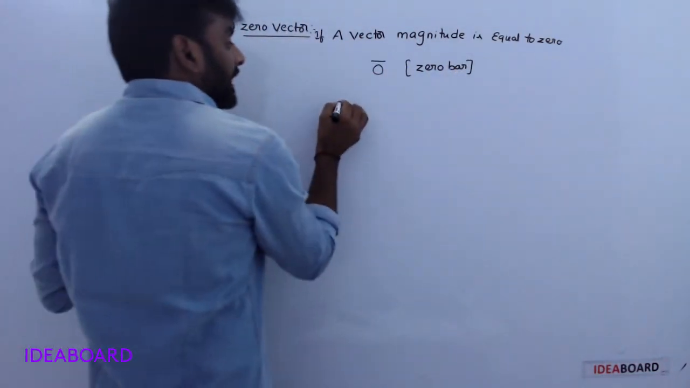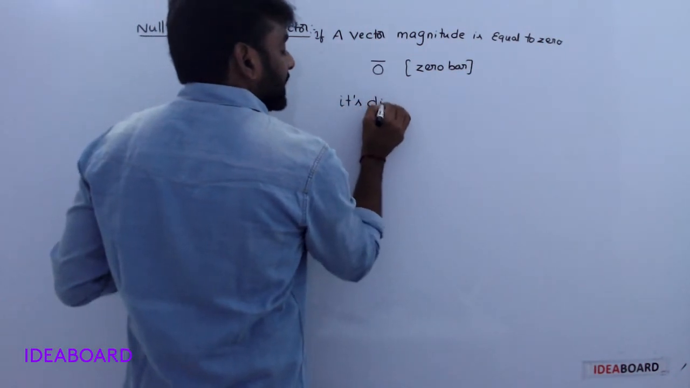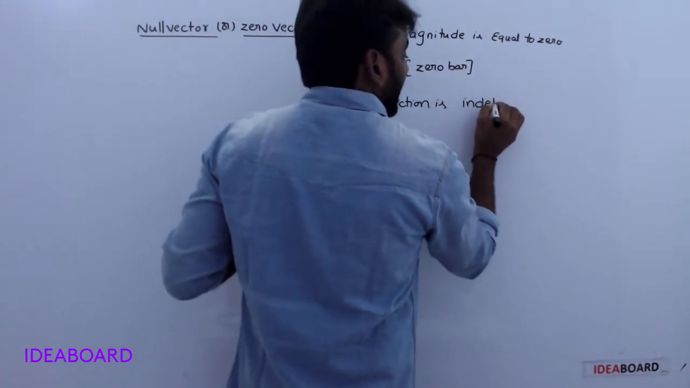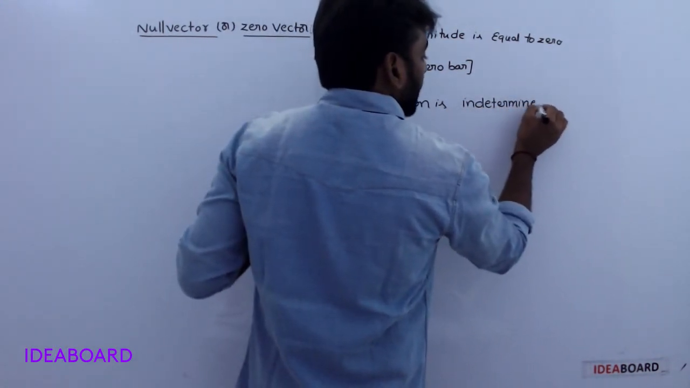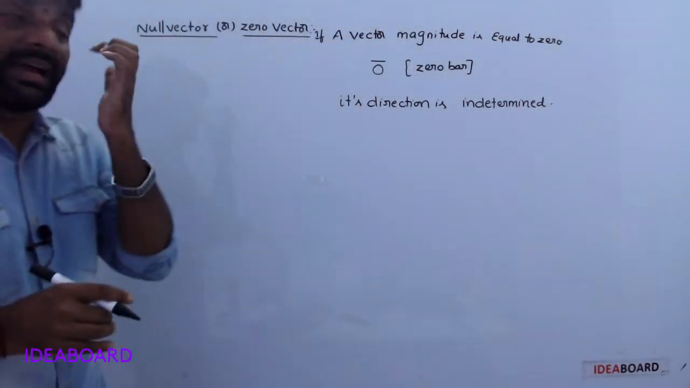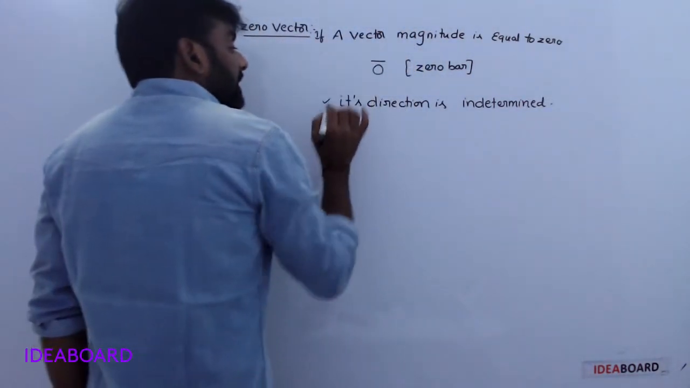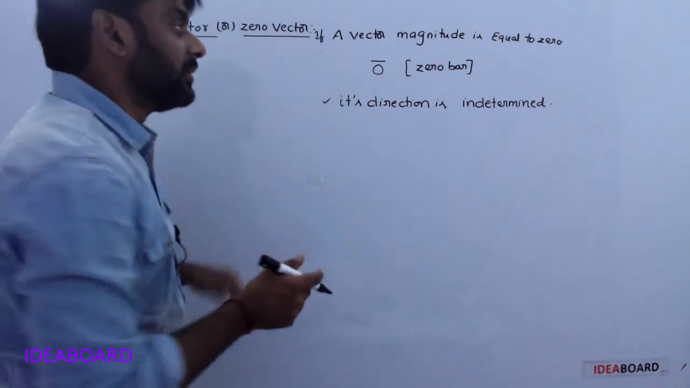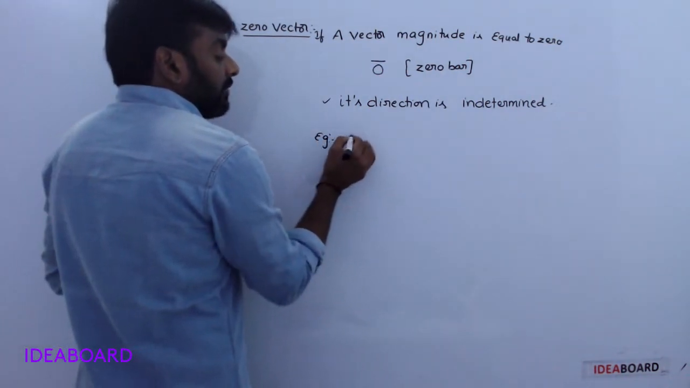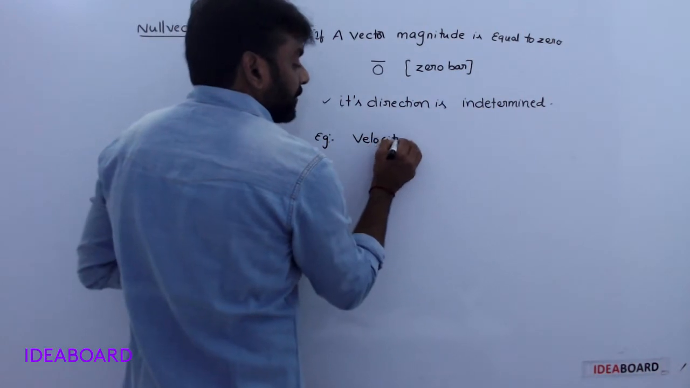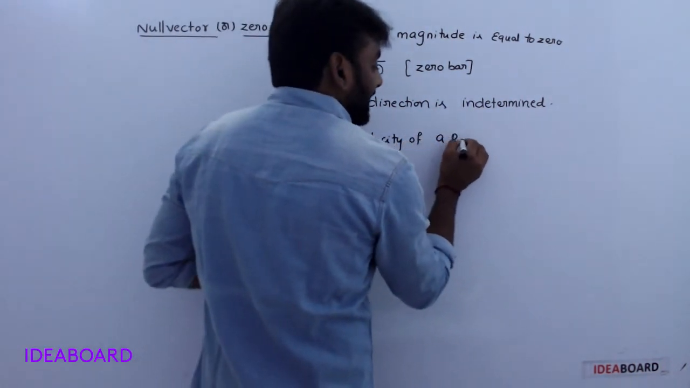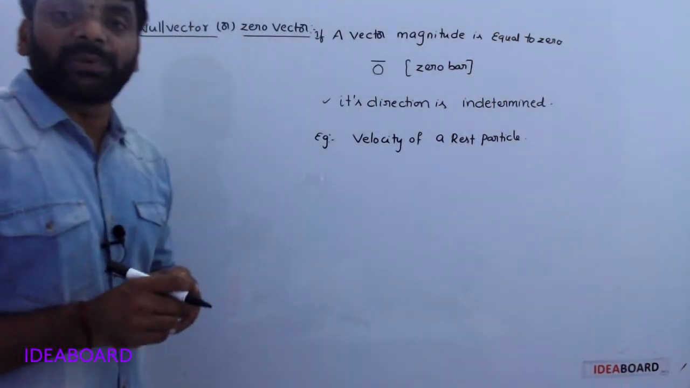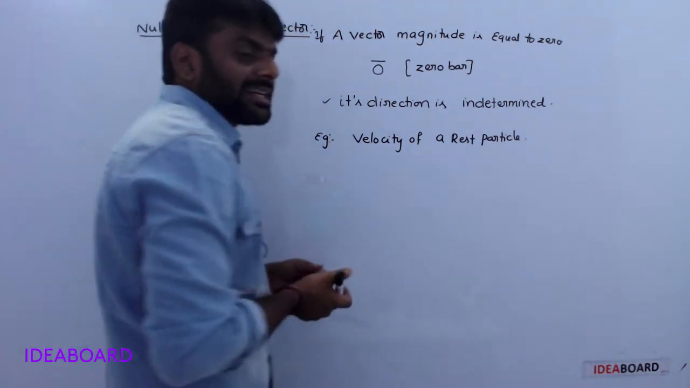Its direction is indeterminate. Understood? Why is its direction indeterminate? First of all, an example for this one: the velocity of a rest particle. Okay, the velocity of a rest particle. A rest particle's velocity means 0.